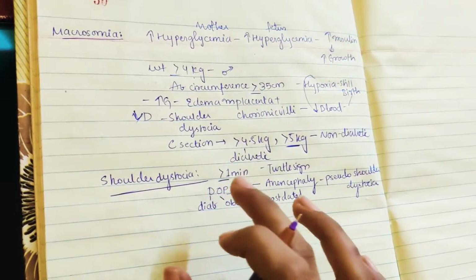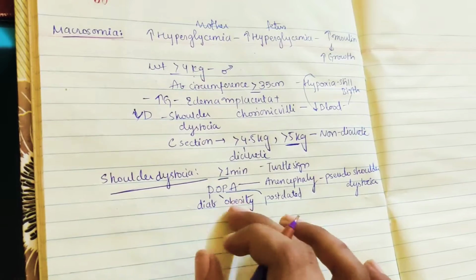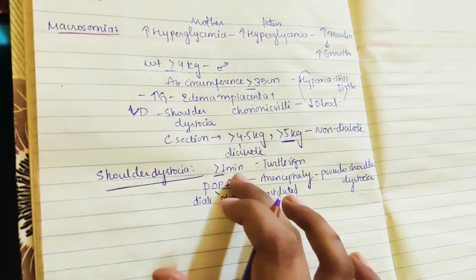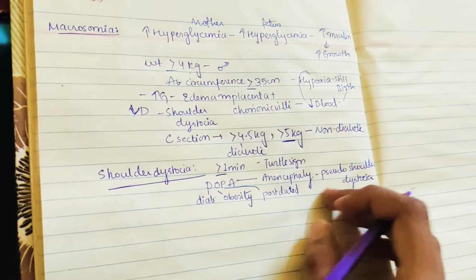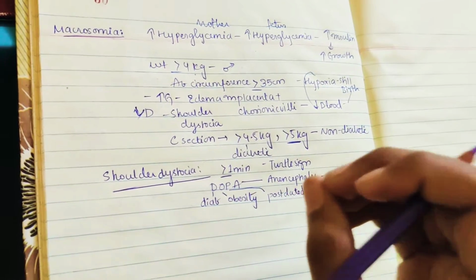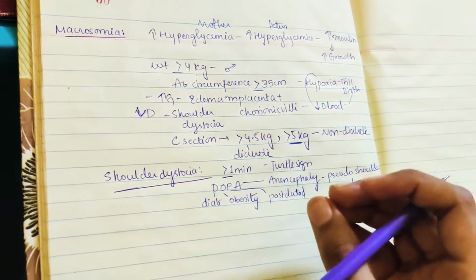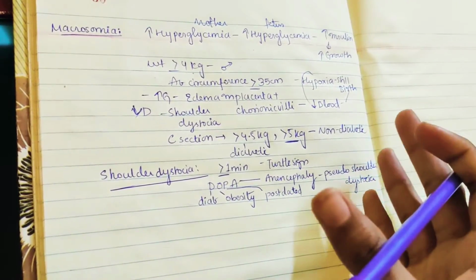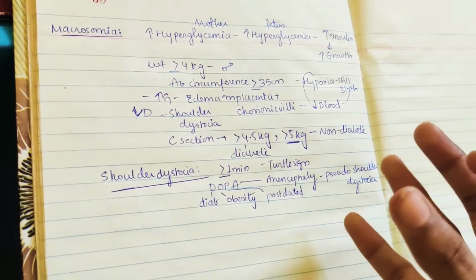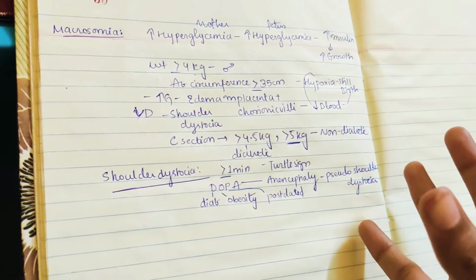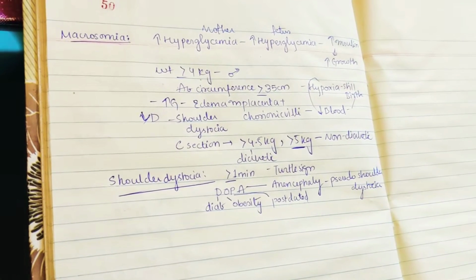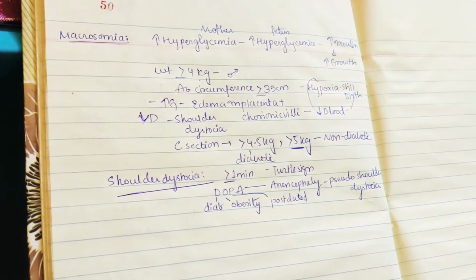What are the risk factors here? DOPA. D means diabetic mother, O means obesity in the mother and also in the fetus, P means post-dated pregnancy, A means anencephaly. In anencephaly, you will see a pseudo shoulder dystocia, where the cervix is still not dilated, means the cervix is not ready for delivery. But even though the cervix is not ready, the head is coming out. So the head is stuck there and the shoulder is very fat, so it is not able to come. This is the pseudo shoulder dystocia.